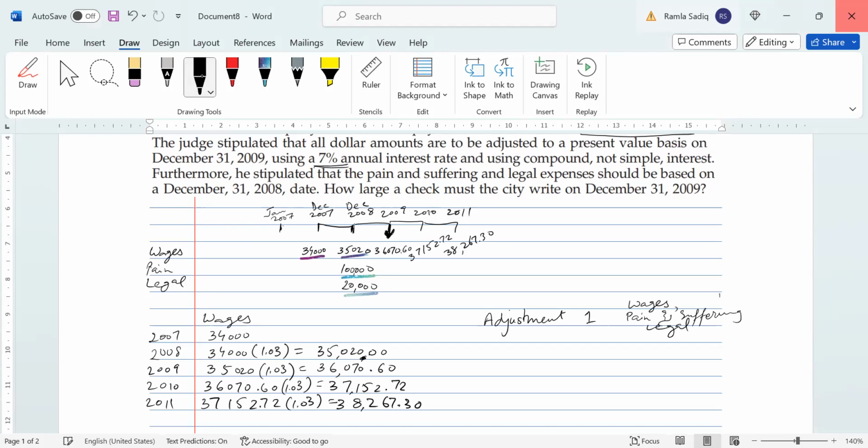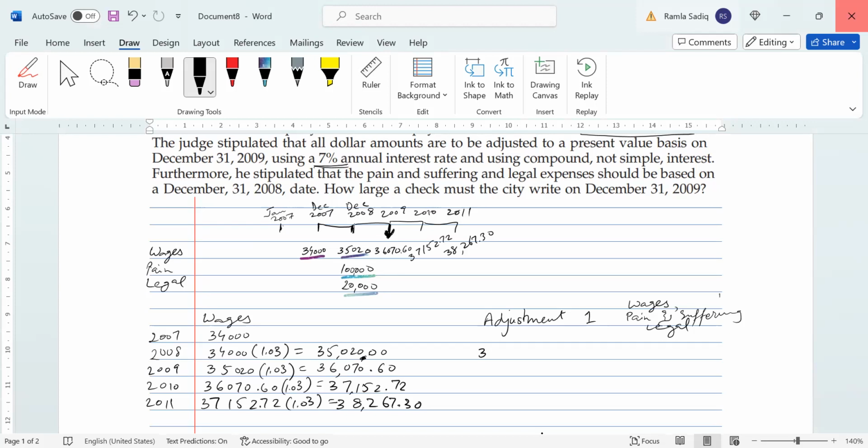All right, now if we incorporate all three of these values, then it makes sense to see how far we're hopping along. The wage received for 2007 is going to move forward 1, 2. So that's 2 compoundings on the $34,000. So we'll take 34,000, we'll compound it at 1.07 for 2 years.